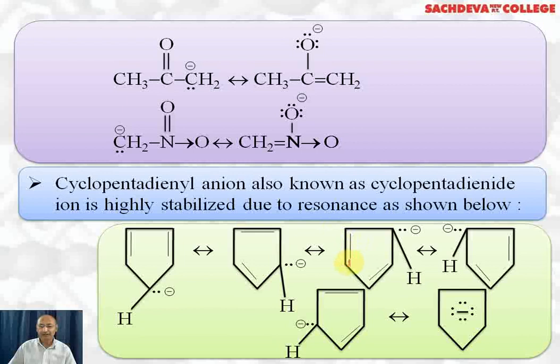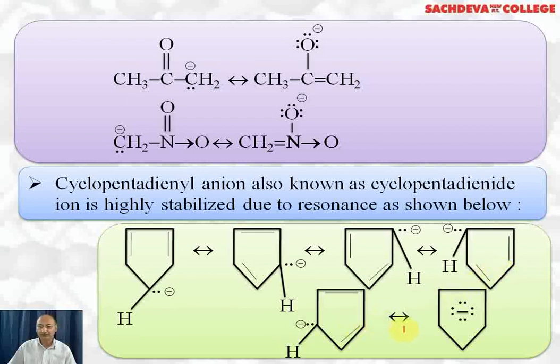This pi electron will shift to this position, whereas these pi electrons will shift to this position, and we get this resonating structure. Finally, this carbon will lose H positive ion, acquiring negative charge as shown here, and this pair of pi electrons shifts to form a pi bond. We get this resonating structure.